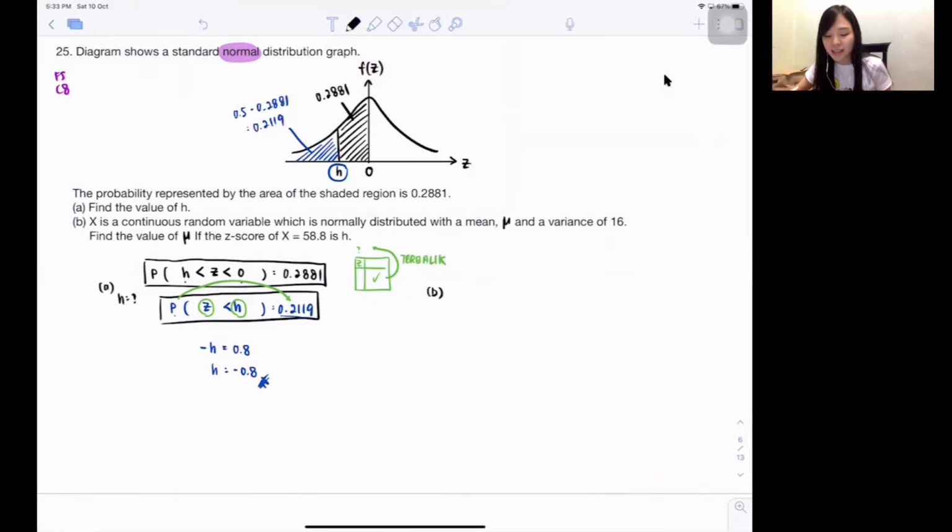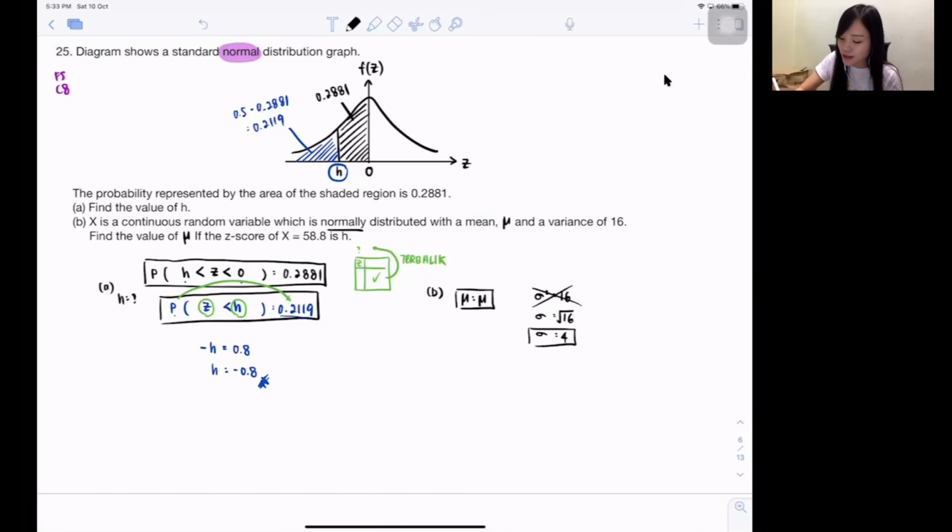B, they say X is a continuous random variable, which is normally distributed. Again, just reminding you to use the table. The mean is just mean, they never give me the real exact value. And the variance, this symbol with a square, is equivalent to 16. We just did it. You guys should know that under normal distribution, the formula never wants variance. We just want standard deviation. So square, move there, square root. Square root of 16, I hope you guys get 4. So please don't use 16. Remember to make it a standard deviation. What we need is always standard deviation.